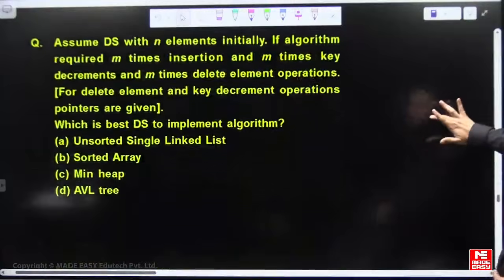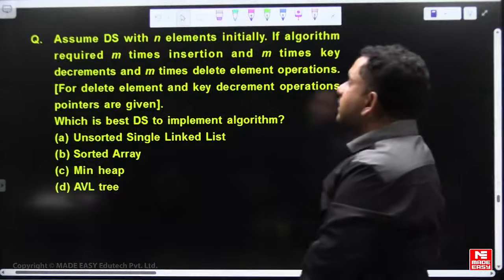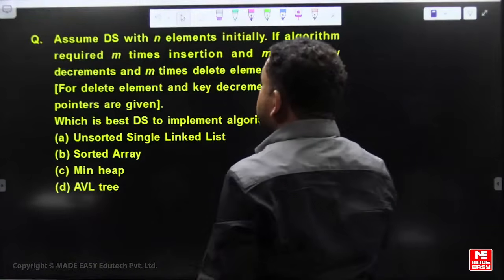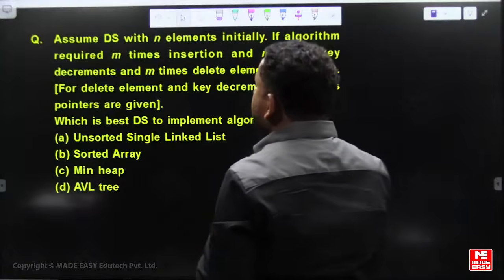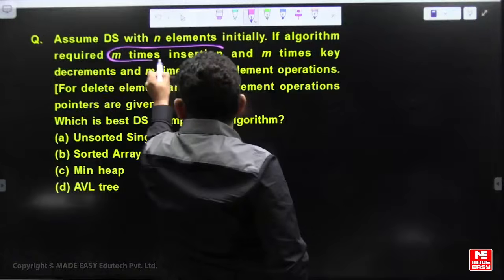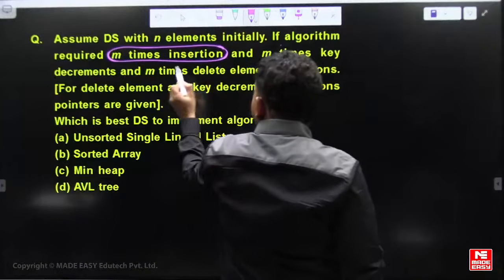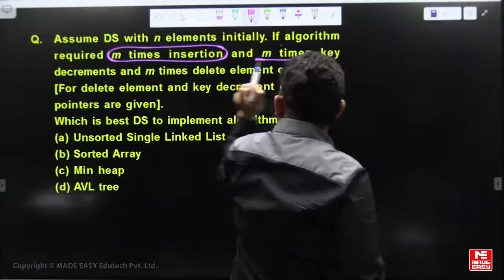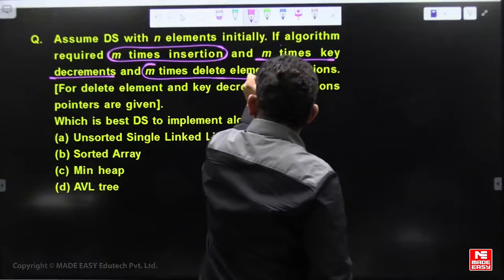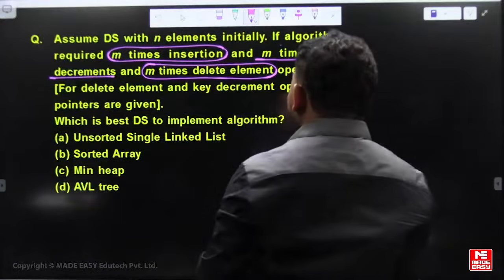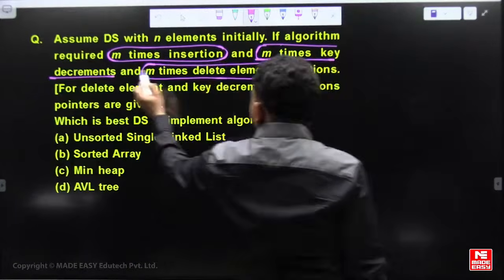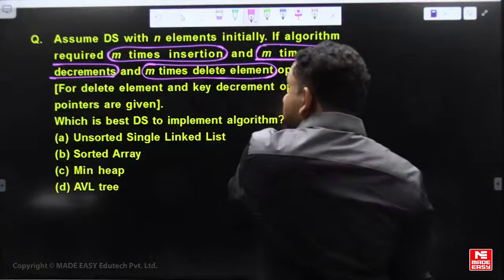Next, one data structure with n elements initially. An algorithm requires m insertions, m key decrements, and m delete element operations. The algorithm requires 3 operations: m times key decrement, m times insertion, and m times deletion.